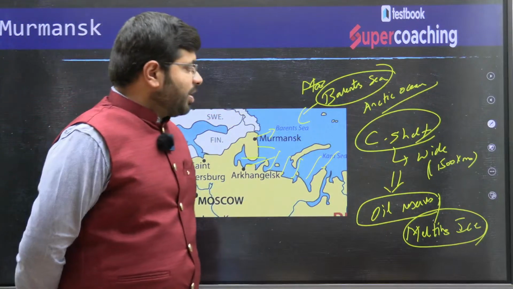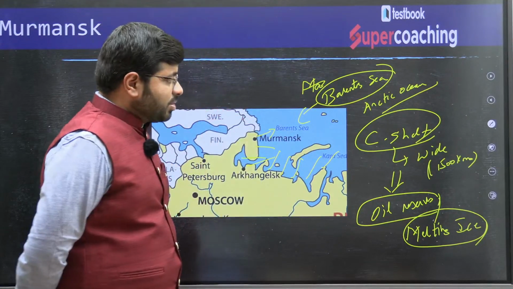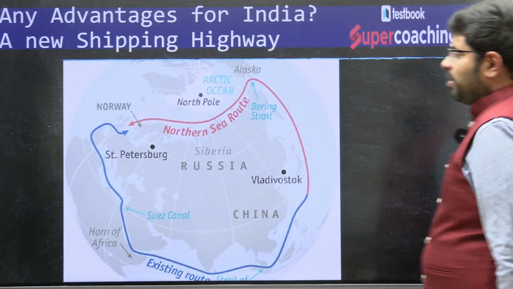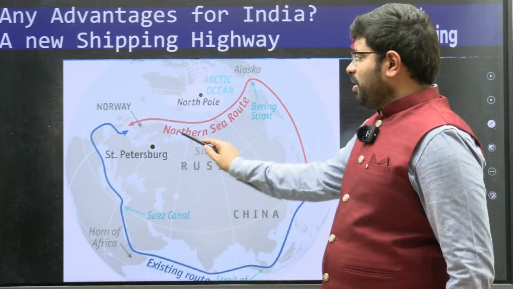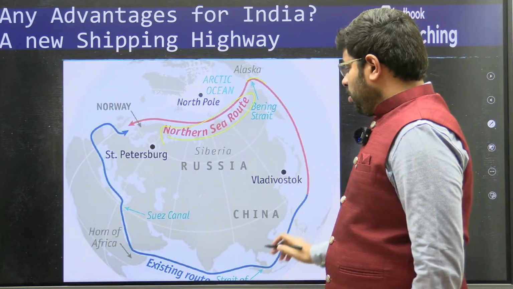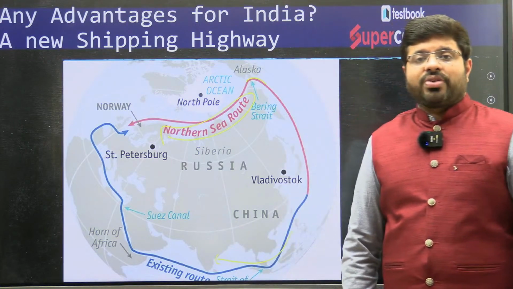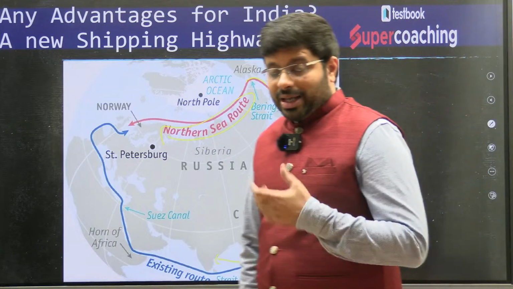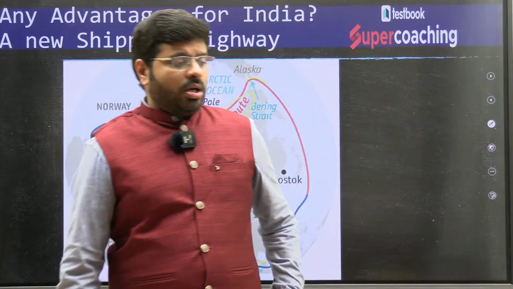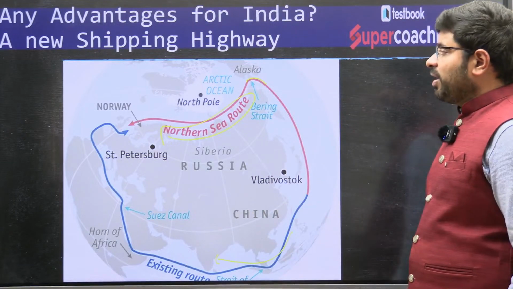So, these ports become very important. Murmansk is an important port, part of the Barents Sea, right? Then, as you can see here, from the Murmansk region, as part of the new sea route, the Northern Sea Route via the Bering Strait, there is so much connectivity to India as well, where we are trying to utilize it for our oil resources. Last year, for almost 3 to 4 months, we significantly utilized the route for our oil resources. So that's where this becomes very, very important.